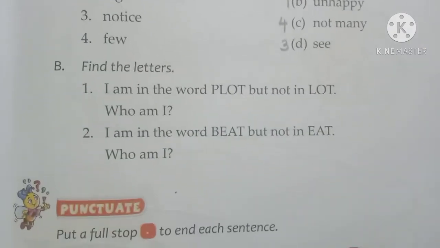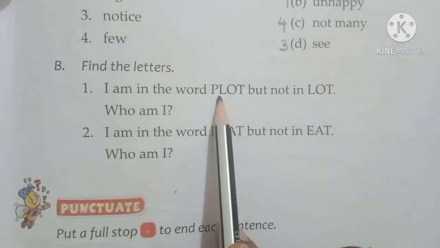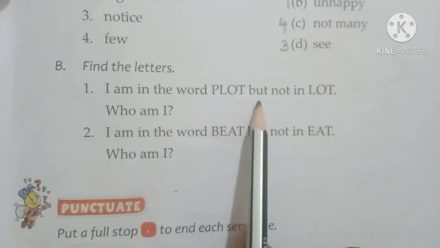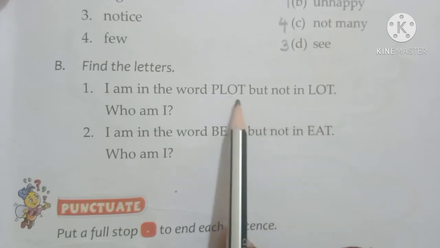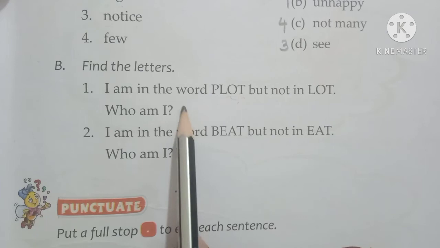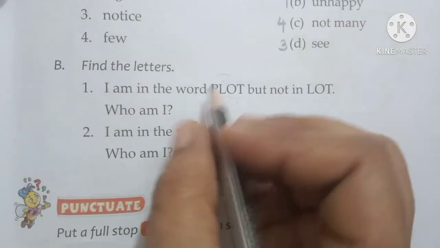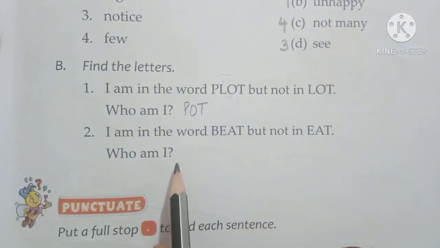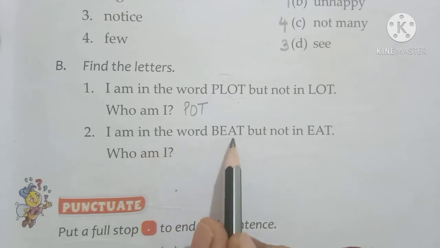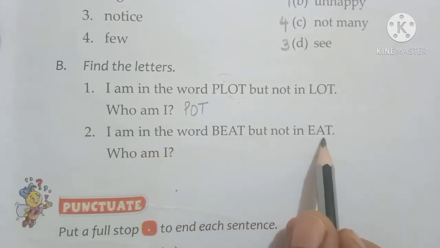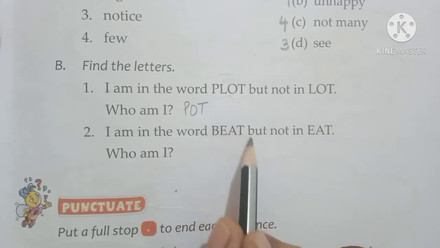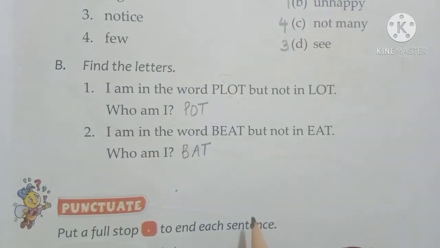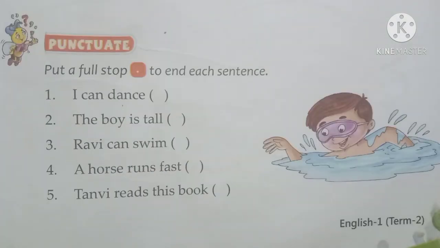Now here you have few one word clues. In this it is telling us I am in the word plot, but not in lot. It's not lot, it seems something is there in that. Who am I? It's a pot. P-O-T, pot. Okay children. Then next, I am in the word beat, but not in eat. So we can make a word out of it. Who am I? We can make a bat. B-A-T, bat.